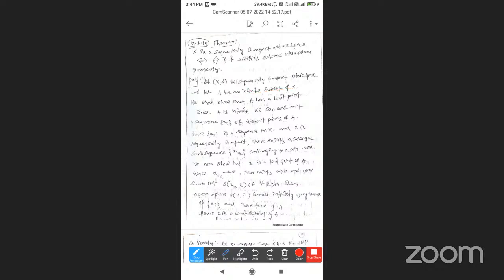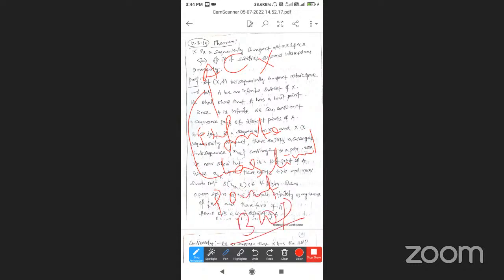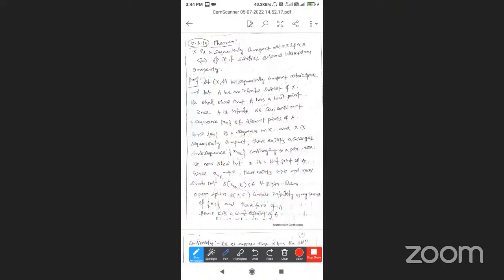Now, X is a metric space, A is a subset of X, and A is infinite. We have to prove that A has a limit point. I think that property is called the Bolzano-Weierstrass property. So first, (X, d) is a sequentially compact metric space, and we shall show that A has a limit point.